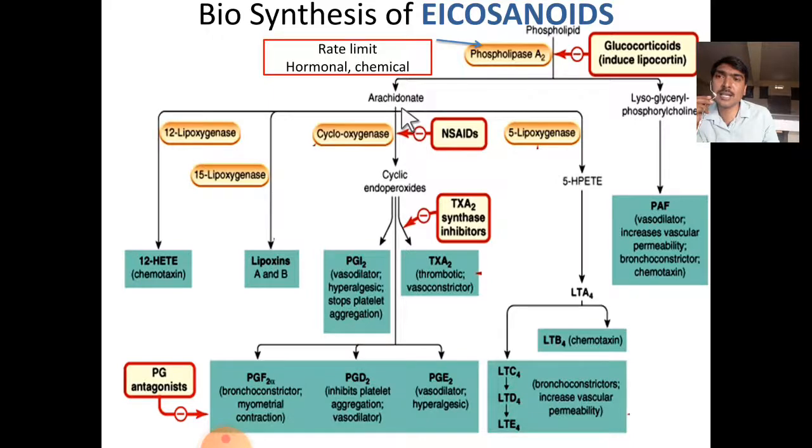Here arachidonic acid is converted to various intermediate epoxy endoperoxy intermediates. From them, prostaglandins and thromboxane A2 synthesis takes place, with a variety of functions. Phospholipids are also converted into platelet activating factor by lyso-glyceryl phosphoryl choline. Arachidonic acid is also converted into leukotrienes or 12-HETE compound by the 5-lipoxygenase or 12-lipoxygenase enzyme.